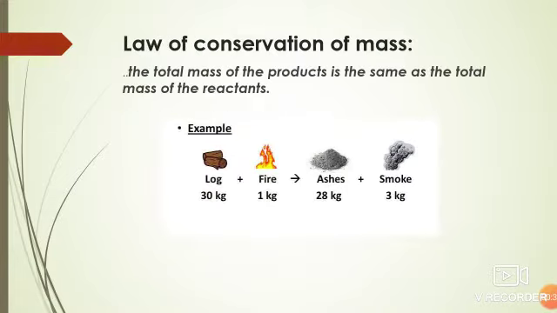So first of all, there is the law of conservation of mass. What is the law of conservation of mass? In all physical changes and chemical reactions, the total mass of the products is the same as the total mass of the reactants. For instance, you can see the example here. There is 30 kg of flour along with 1 kg of fire as reactants. But as products, we will get the same total as the reactants, like 28 kg of ash along with 3 kg of smoke.